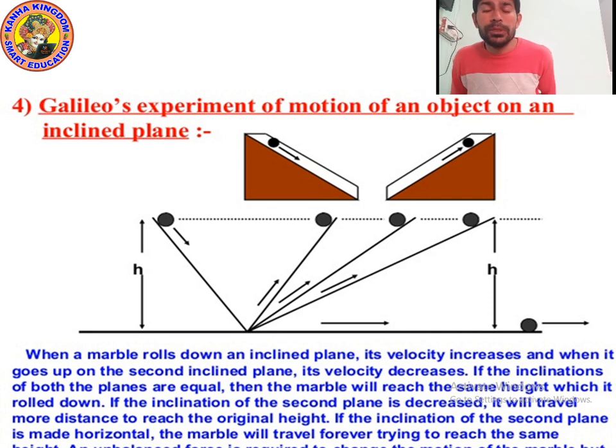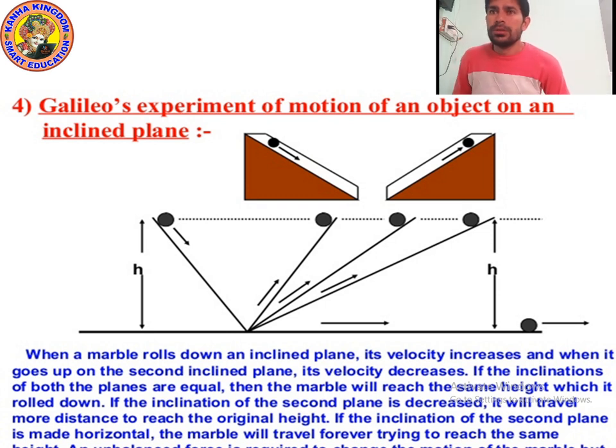Force can change the speed of a moving body. Yes, it can definitely change. Suppose you kick a football which is at rest, then it will start moving. So its speed can also change. Suppose you are driving a car and your car speed is 30 kilometers. If you accelerate, then the speed will automatically increase, because of mechanical force.